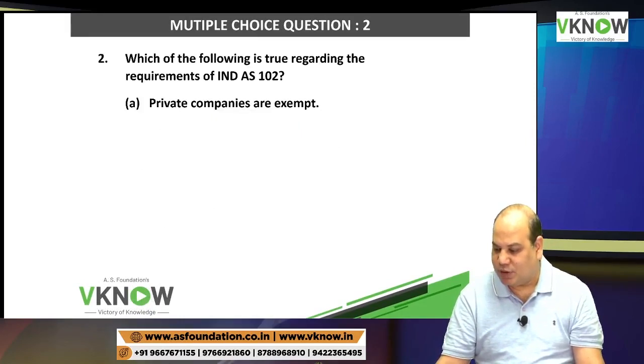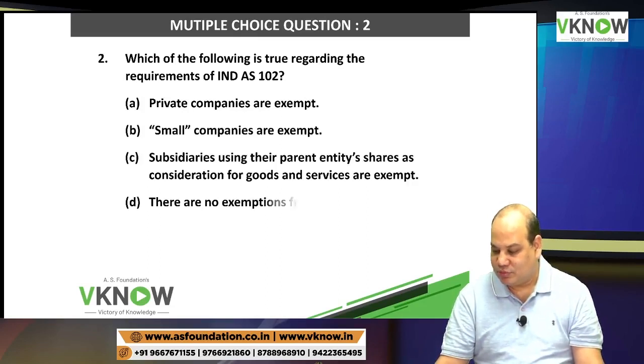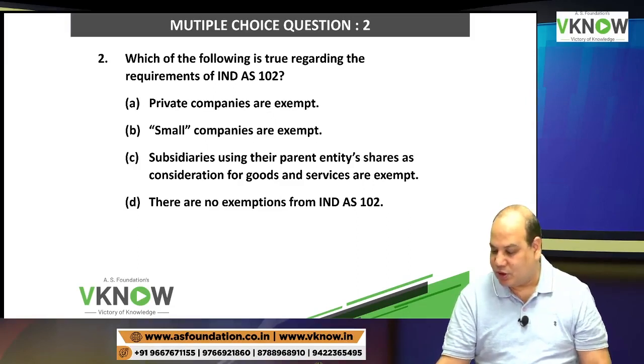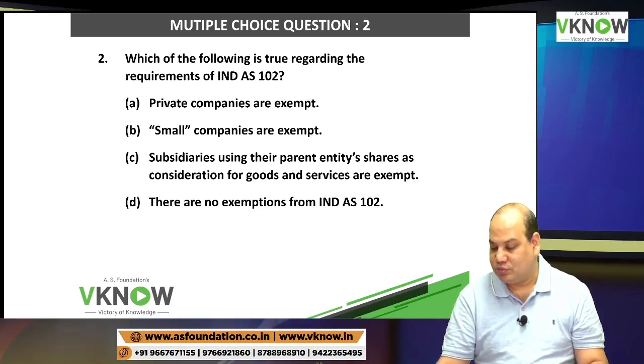Try this one. Which of the following is true regarding the requirement of IND AS 102? Private companies are exempt. Small companies are exempt. Subsidiaries using parents' entity share as consideration for goods and services are exempt. There are no exemption from IND AS 102. Is private company supposed to follow IND AS 102?